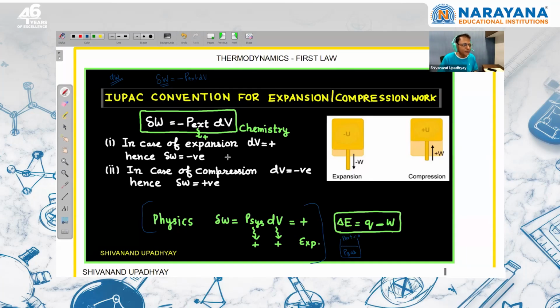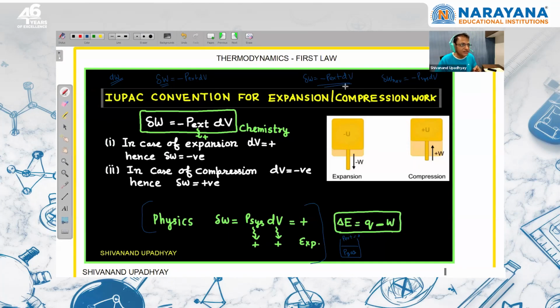But actually, the IUPAC convention is more accurate, because if P external is 0, if there is vacuum and we are expanding, then there is no work done. So whenever we have to write work done, we should start with minus P external into dV. If the process is reversible, then P external is continuously changing and it is always almost equal to P system. So for a reversible process, we can write that work done will be minus P system into dV. We can write like that because there is always a very small difference between P external and P system.